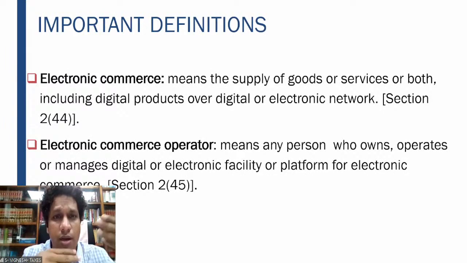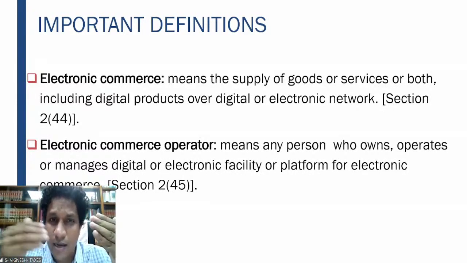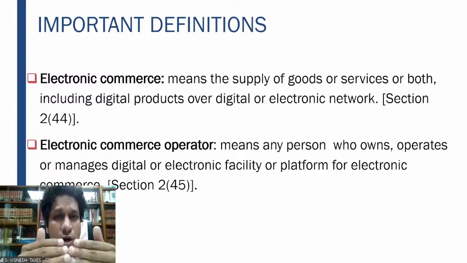If you book a cab, a driver and a passenger come together. If you order something in a restaurant, the restaurant and the customer who's ordering the food, they both come together. How do they come together?